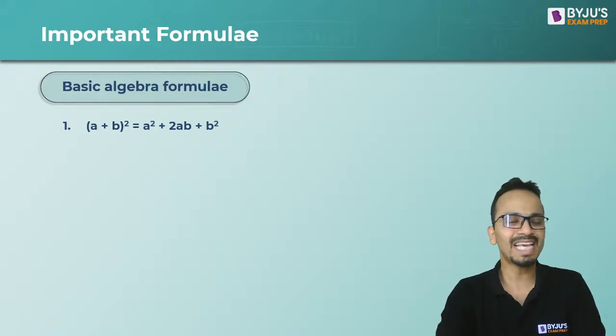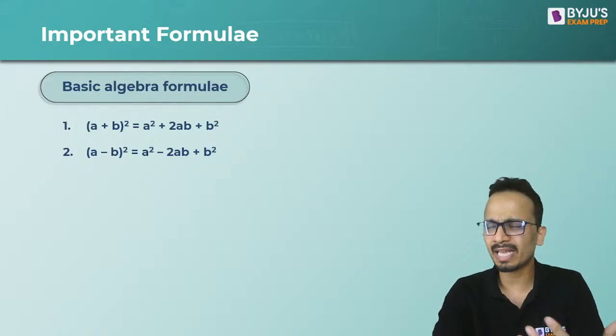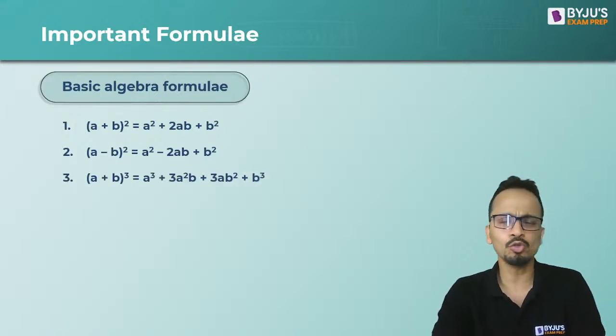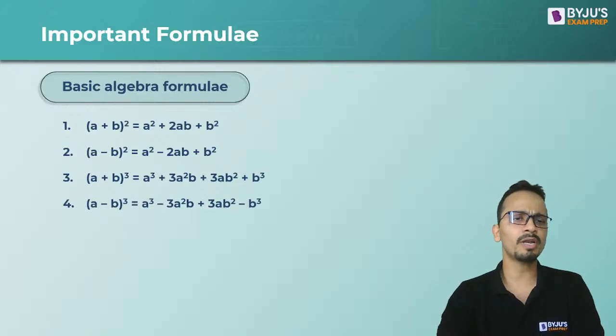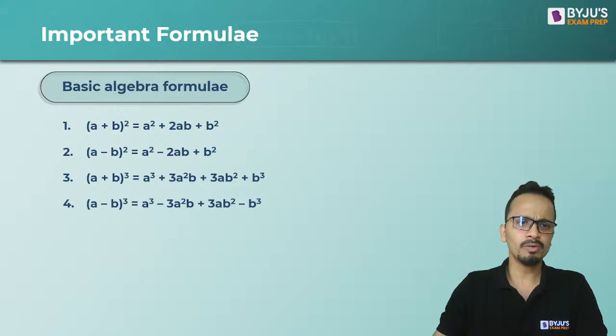The first formula is a plus b whole square. The expansion will be a square plus 2ab plus b square. Similarly, the expansion for a minus b whole square will be a square minus 2ab plus b square. These are some algebraic formulas, some algebraic expressions that will definitely be useful for all of you. Then the formulas for a plus b whole cube and a minus b whole cube.